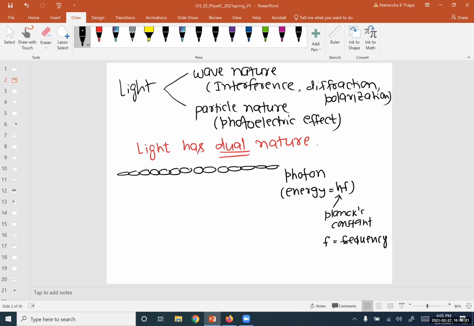That's how this relates the wave nature and the particle nature. Each photon has energy h times f, but we know that the speed of light c equals f times lambda. So we can write f as c over lambda. Based on that, we can say E equals hc over lambda. This is the dual nature of light.